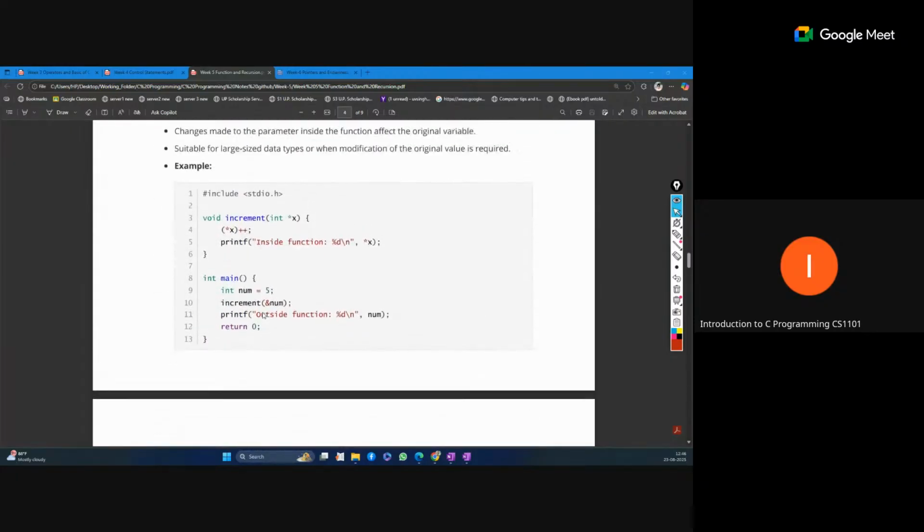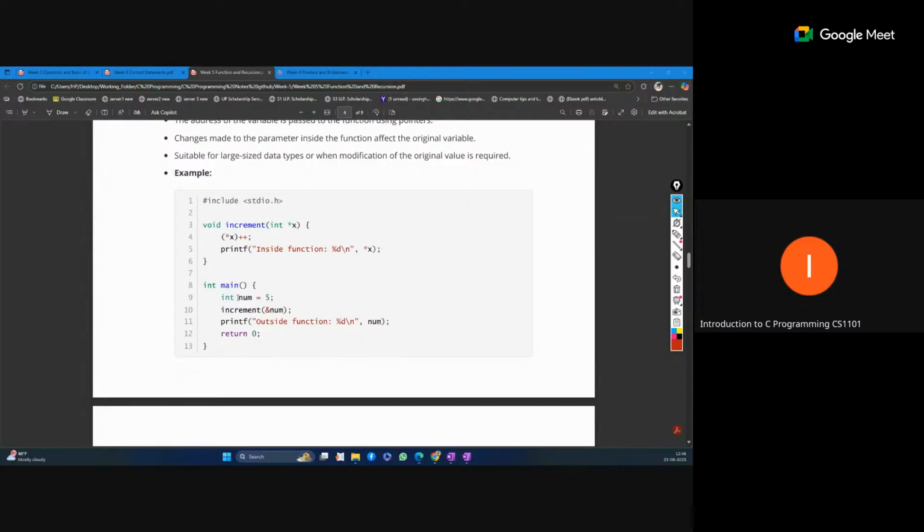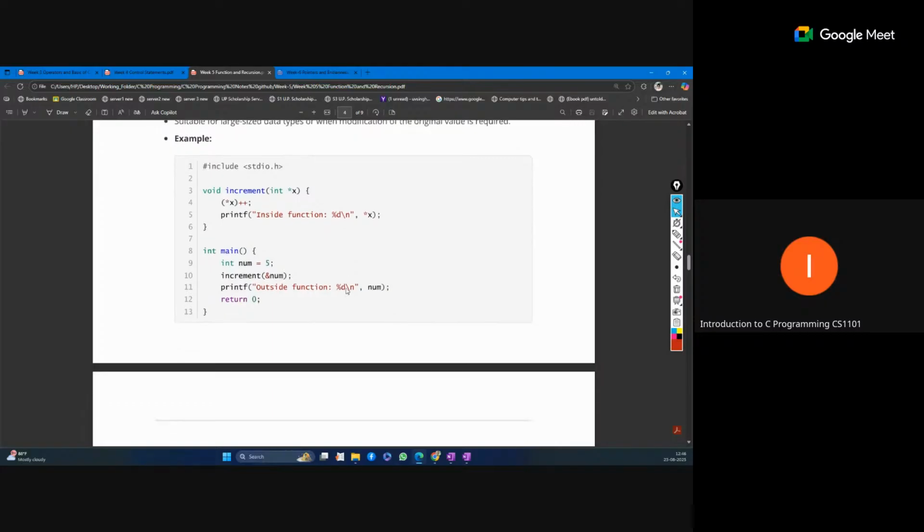Like this, here you can see increment x. We have num equal to 5. In this increment function, we are passing the memory address of num, not the value 5. With that memory address we read the value and increment it in the same memory place. So that change is reflected in the main function too. Otherwise the function uses its own local variables, and main is different. But here our update will reflect, because we have done the operation on the memory place, not on local variables.